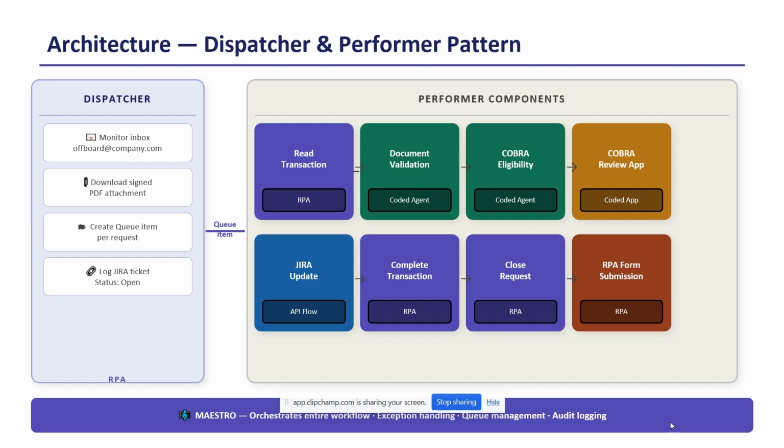So in case all the components are successfully completed, the complete transaction model will mark the transaction as complete. In case any exception happens in the middle of the process, the queue item would be marked as failed with the relevant exception type and exception message. This AI powered offboard care is using the Maestro feature, that is error boundary, for exception handling.